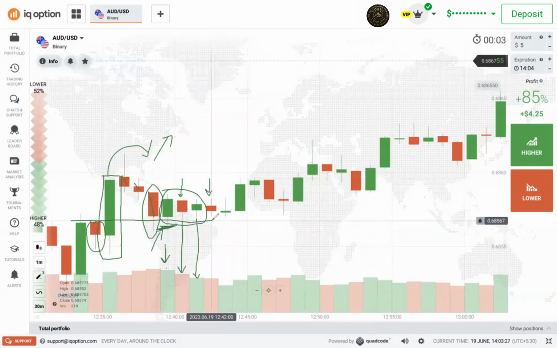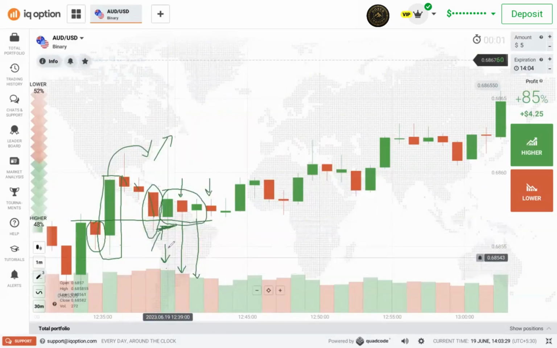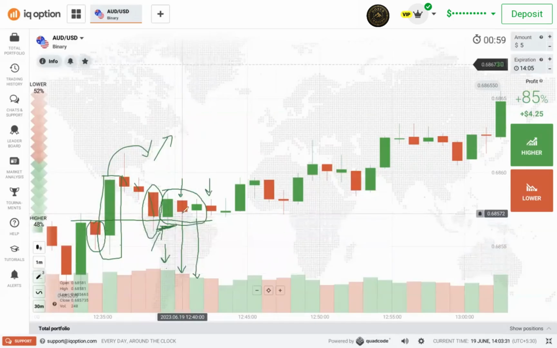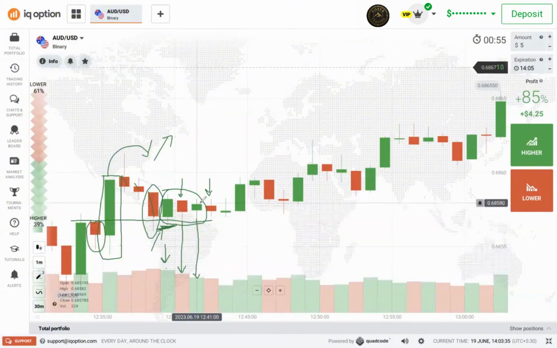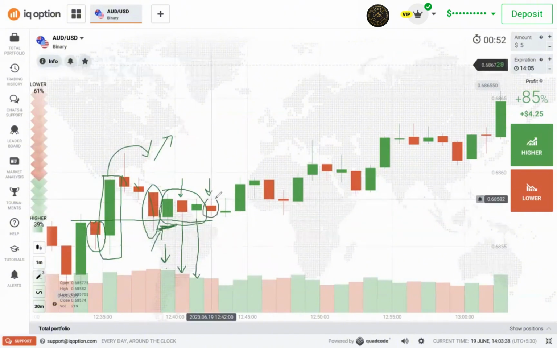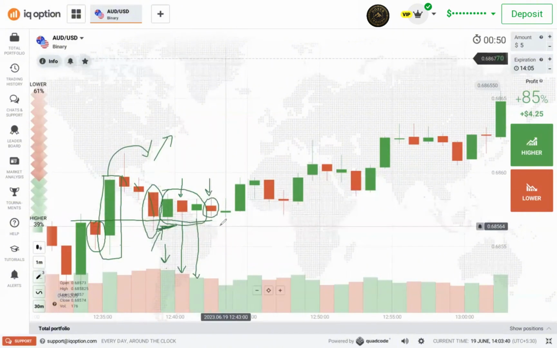Okay, based on these three candles, we can enter sell, because buyers have decreased volume, sellers have entered, sellers have decreased volume, buyers have entered. Now buyers are decreasing volume. Okay, if we continue this pattern, we can enter sell.